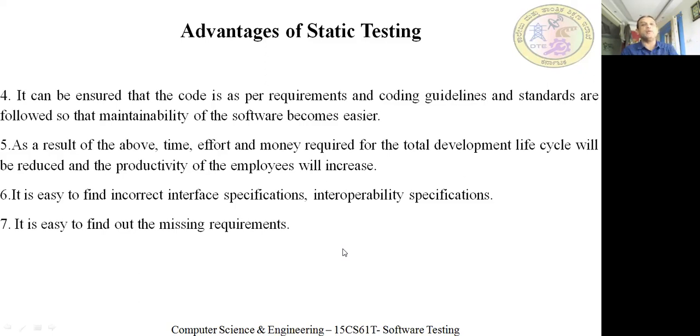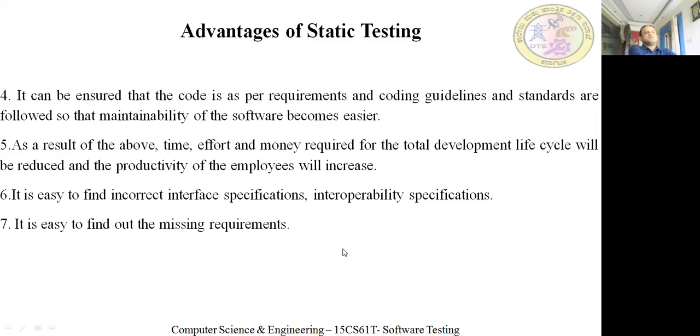And interoperability is when you want to use the software on another operating system. So it is easy to find that out. Then it is easy to find the missing requirements. If any requirements are missing, those are also very easy to find. So these are also some of the advantages.